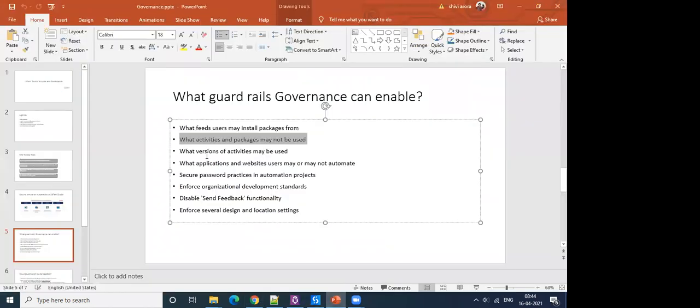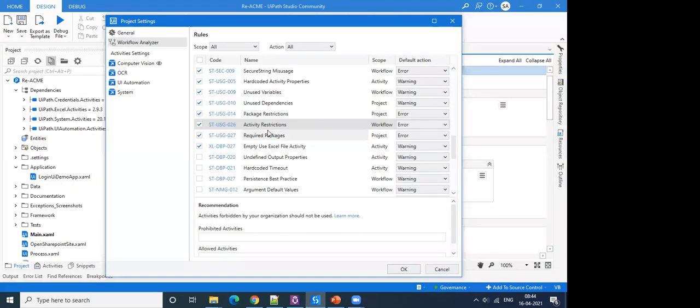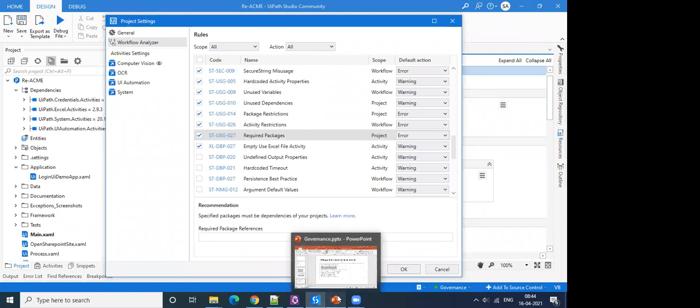And then again, there is what version of activities may be used. So if we want our team to use a specific version of an activity, or to block a specific version of a package, that again can be done using required packages. So we can enforce a particular version of a package using this rule.